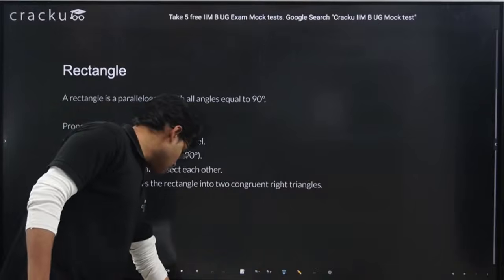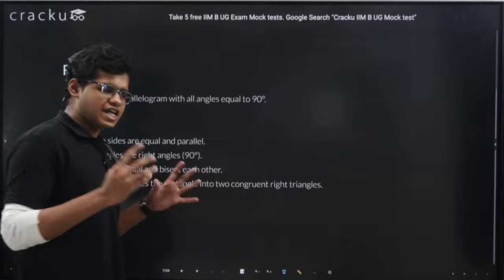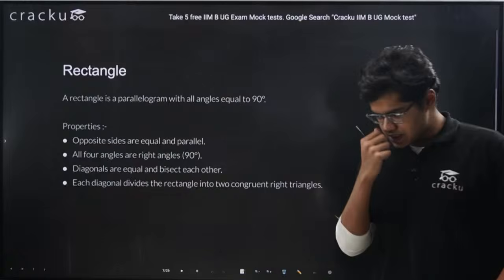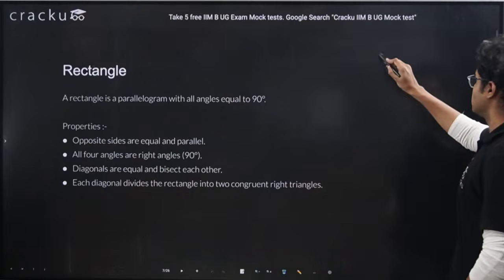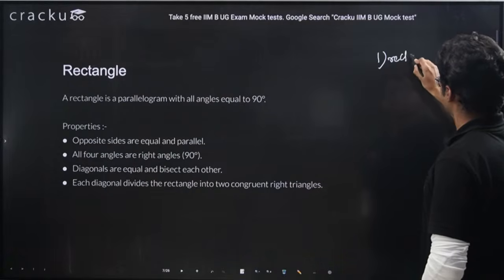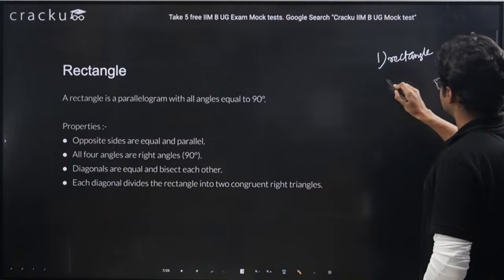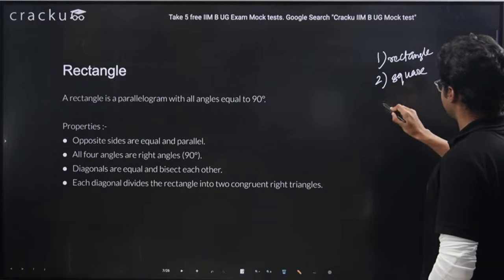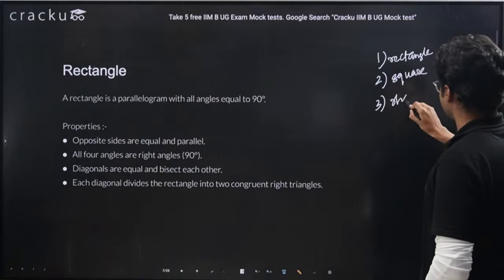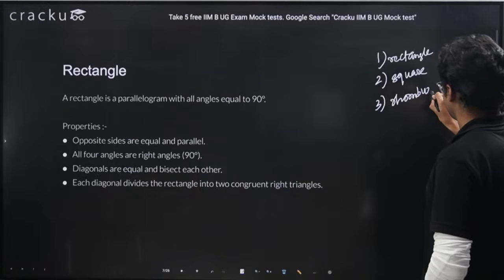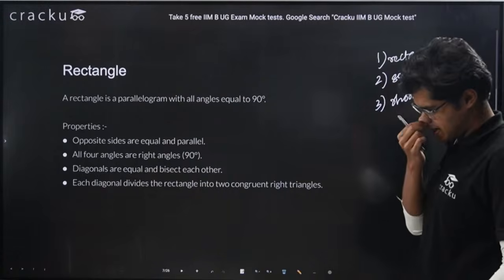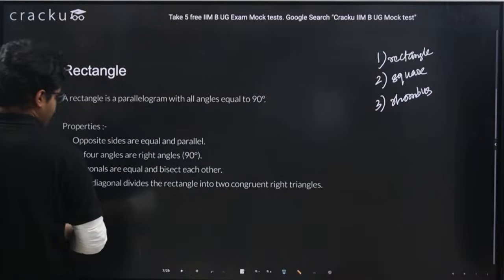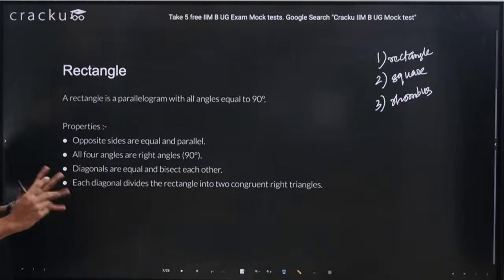Rectangle. Now, there are some special cases of parallelogram. What are the special cases? Case number 1 is rectangle. Case number 2 is square. Case number 3 is rhombus. And yeah, these are the 3 cases you can tell. So, rectangle is a special kind of parallelogram.